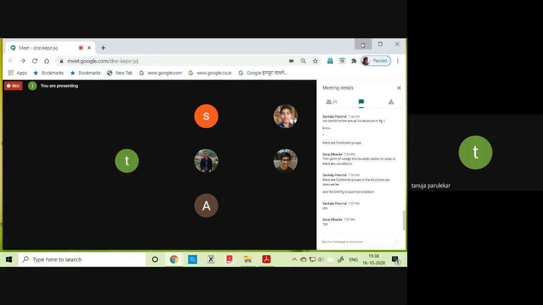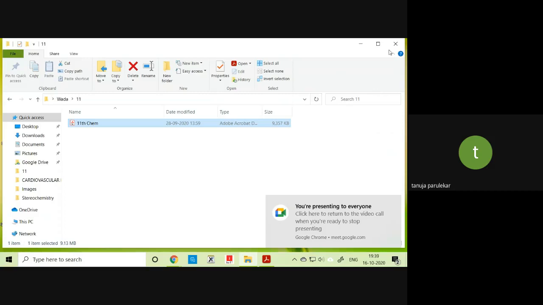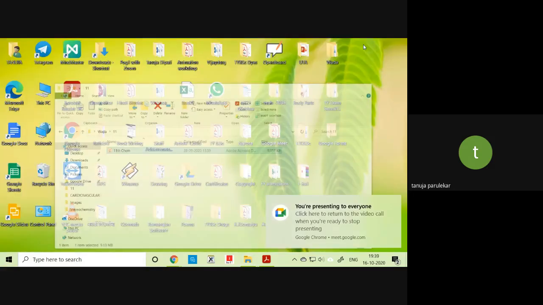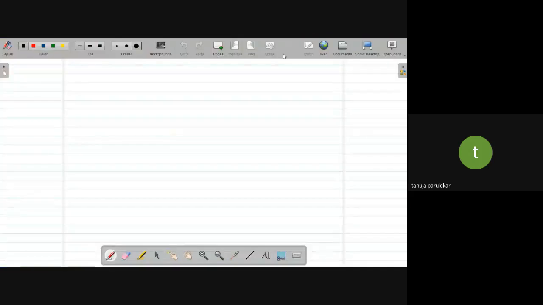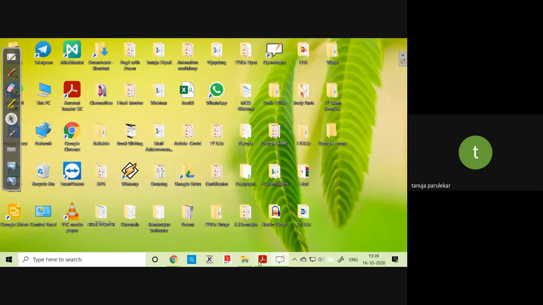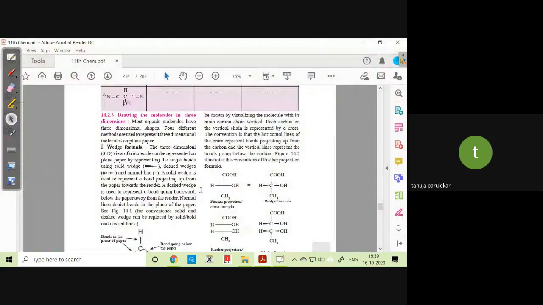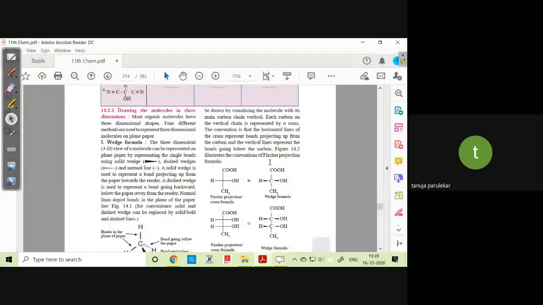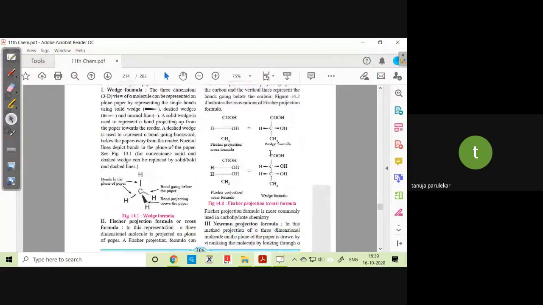Okay, so one moment. Okay, so that was it, and let me go back. So this is it. Now you can see that, where is it? Fisher projection.